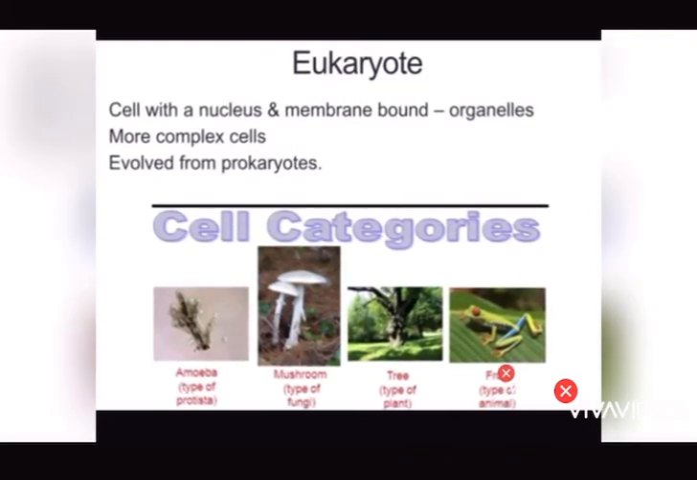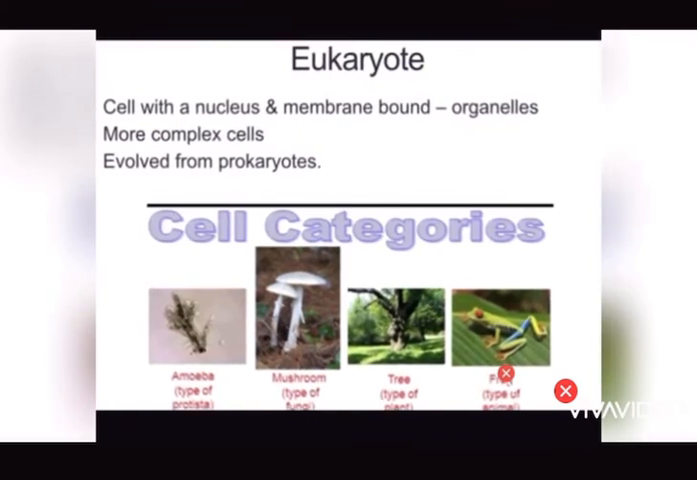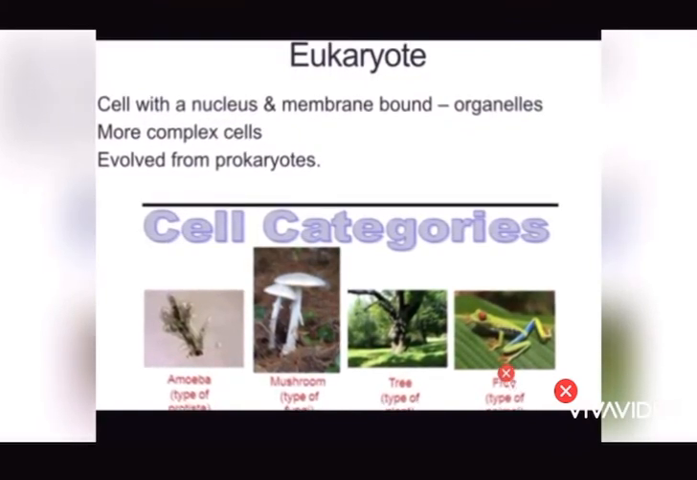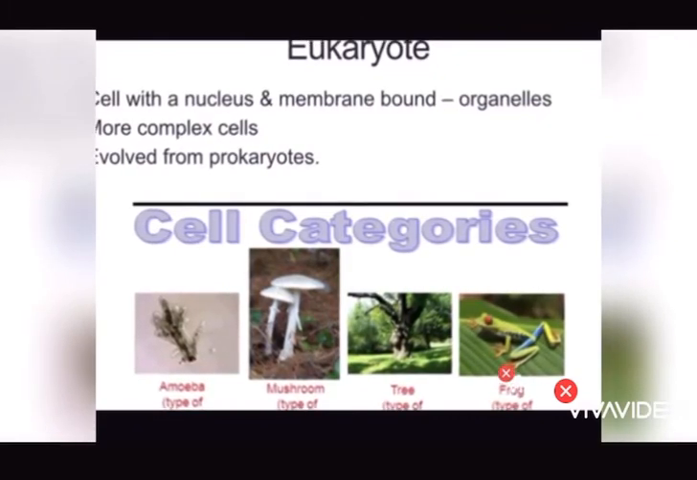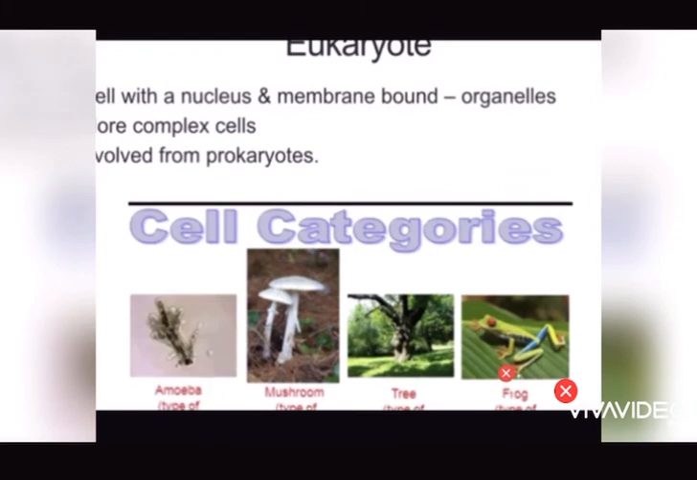And now we are going to have four pictures, meaning four examples for eukaryotic. Protista is one type, mushroom is the type of fungi, tree is the type of plant, and frog is the type of animal.